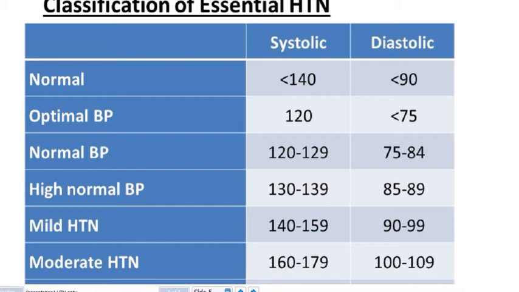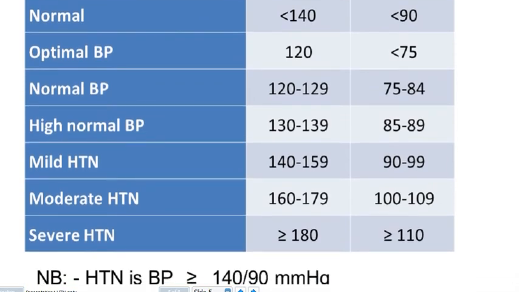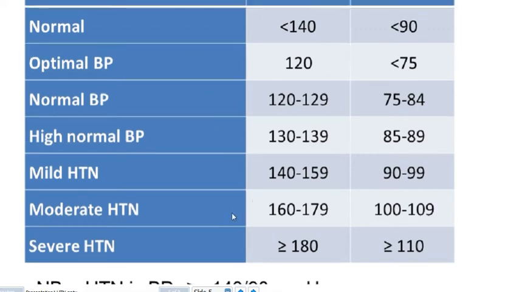For most patients, target blood pressure would be 140 over 90 millimeters mercury. More than that, we diagnose mild hypertension, and severe hypertension will be with figure more than or equal 180 over 110. We start the treatment if blood pressure more than or equal 160 over 100 in moderate stage. For all patients should be offered treatment.